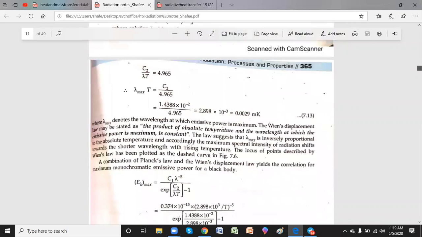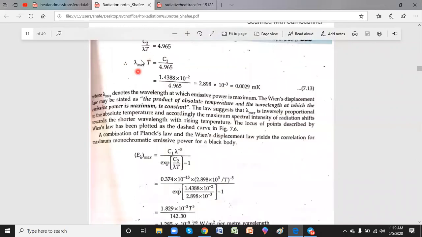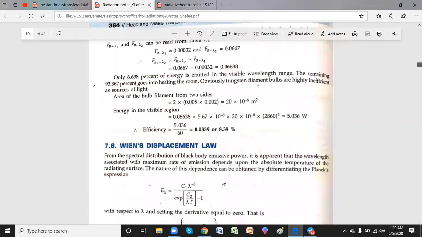Going by the definition once again, the wavelength associated with the maximum rate of emission depends on the absolute temperature of the radiating body. Whenever there is a maximum amount of radiation available, that emissive power is governed by Wien's displacement law.